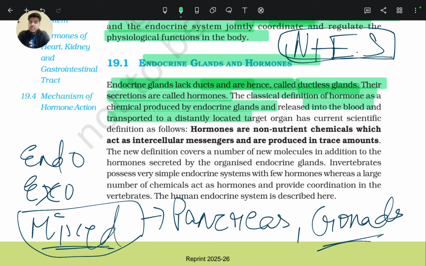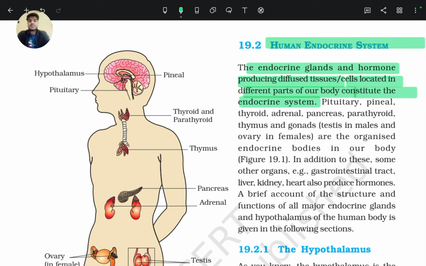Human endocrine system: the endocrine glands and hormone-producing diffuse tissues or cells located in different parts of our body constitute the endocrine system. Endocrine glands are the pituitary gland, pineal gland, thyroid, adrenal, pancreas, parathyroid, thymus, and gonads. In gonads, testes in males and ovary in females are organized endocrine bodies in our body.